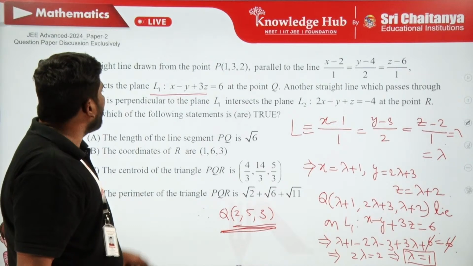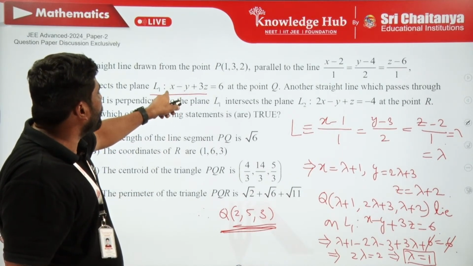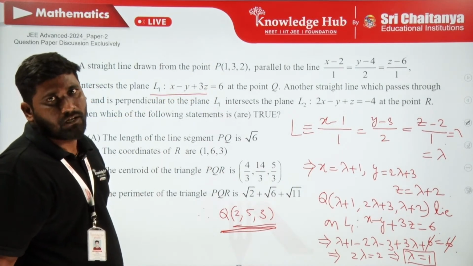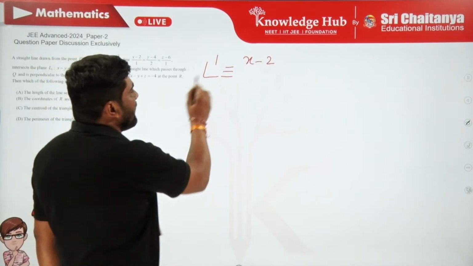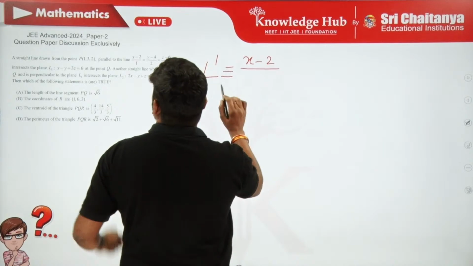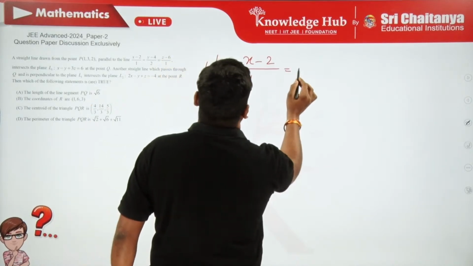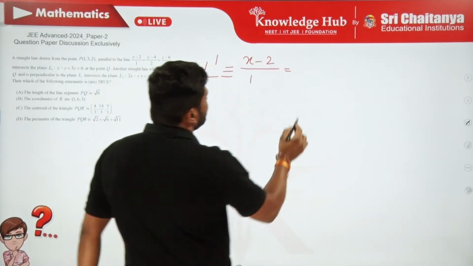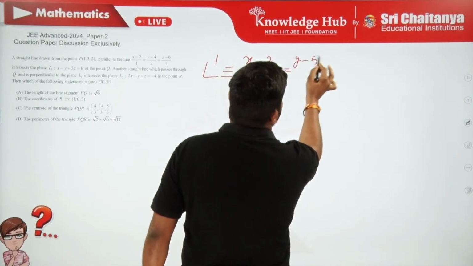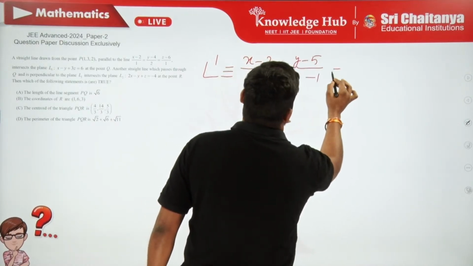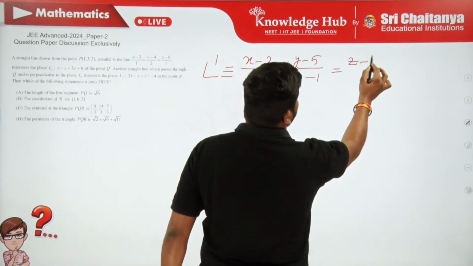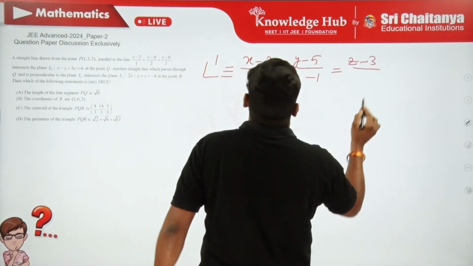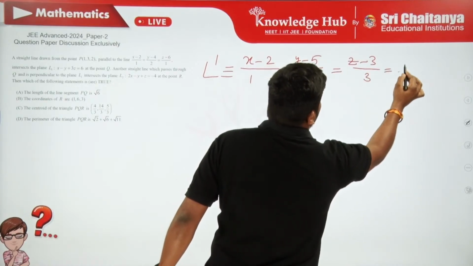What are the DRs of the normal to this plane? 1, minus 1, 3. So let me consider those DRs for this line. x minus 2 by 1 is equal to y minus 5 by minus 1 is equal to z minus 3 by 3. Let this be mu.